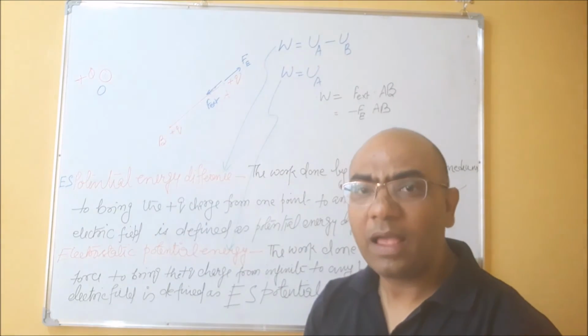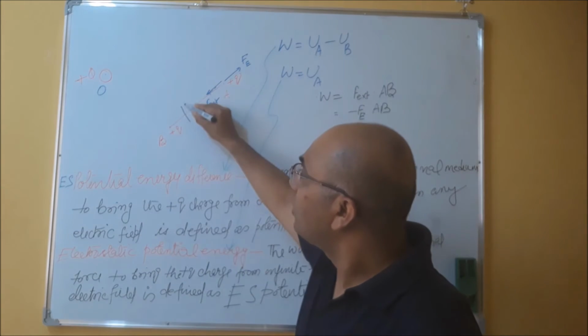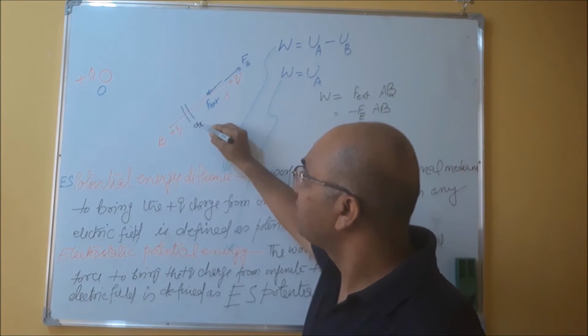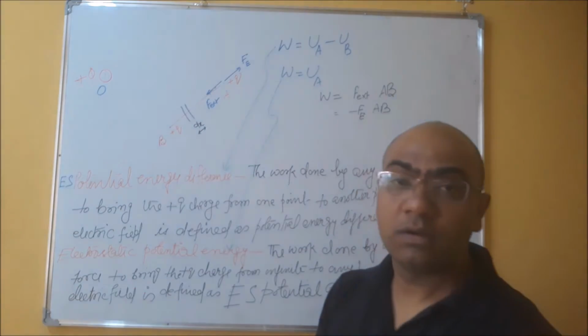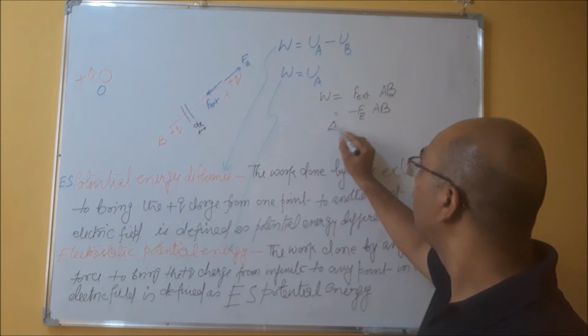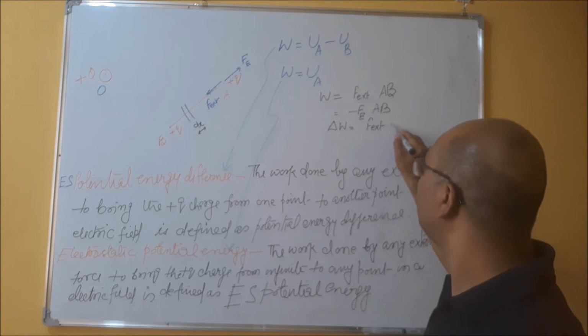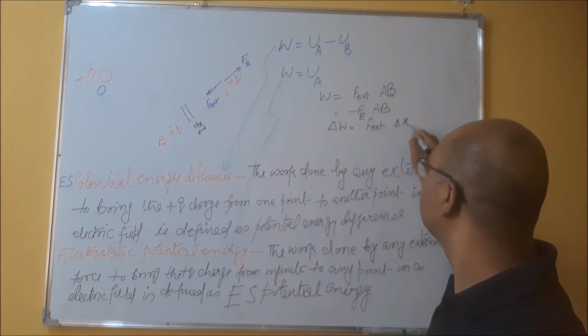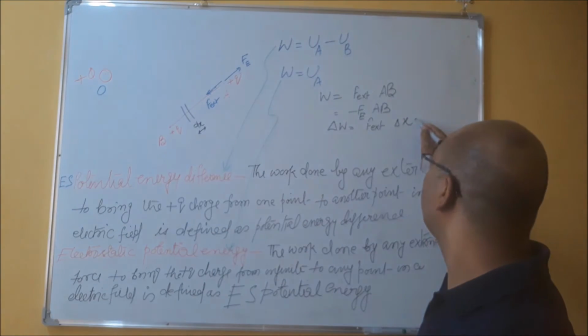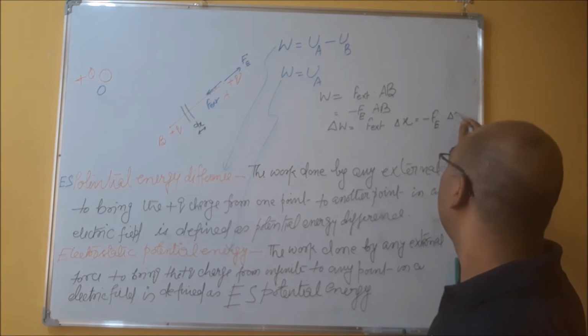In general, if I want to take any small segment, suppose this small segment is dx, what will be the value of del W? Del W will be F external del x, or minus F E del x.